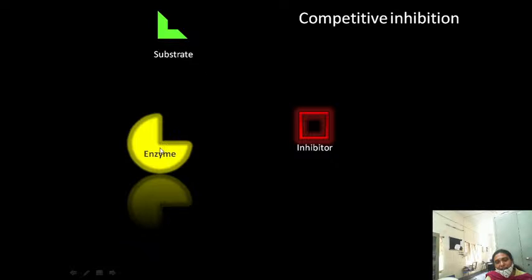Nicely the substrate will go and bind to the enzyme to form enzyme substrate complex that will give rise to the products. But here there is another one, that is the inhibitor. The shape of the inhibitor is almost similar to that of the substrate. So this shape is the same and this also can fit in here. So there is a competition between the substrate and inhibitor for binding to this enzyme.